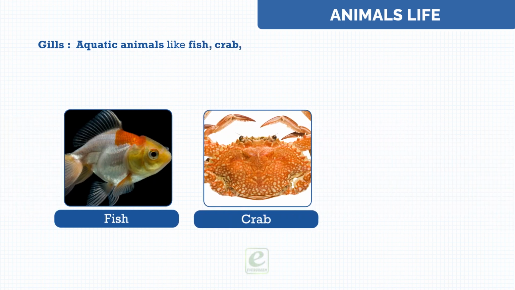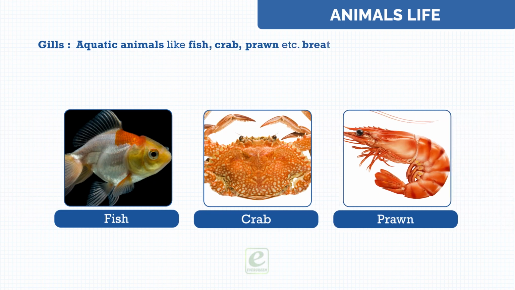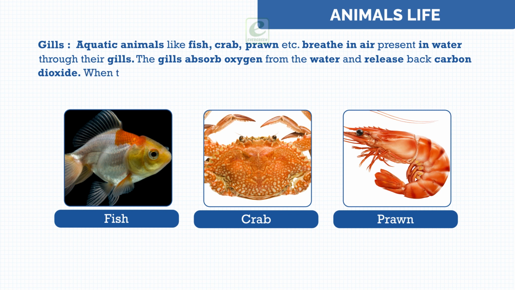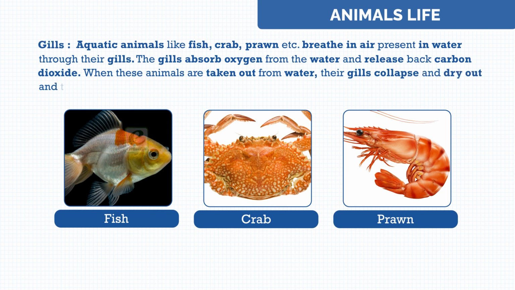Gills. Aquatic animals like fish, crab, prawn, etc. breathe in air present in water through their gills. The gills absorb oxygen from the water and release back carbon dioxide. When these animals are taken out from water, their gills collapse and dry out, and then they die.